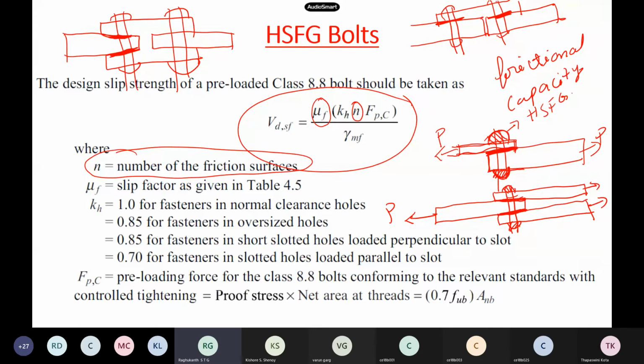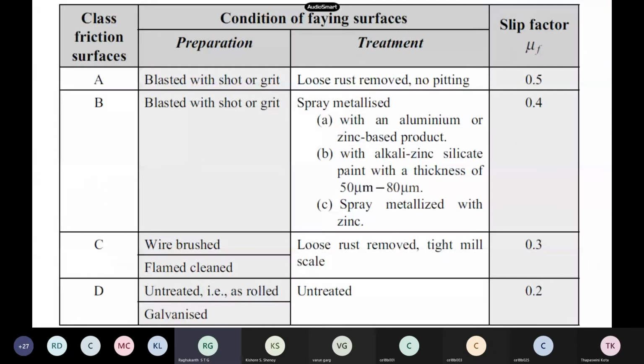And now we have the friction also. That is the slip factor, or they say friction factor. There is one table given in the code, and it is also available in IS 800. So if the surfaces are perfect, with loose rust removed, no pitting, nothing, and you have done a nice sandblast or some technique and cleaned the surfaces very nicely before making a joint, you can take it as 0.5.